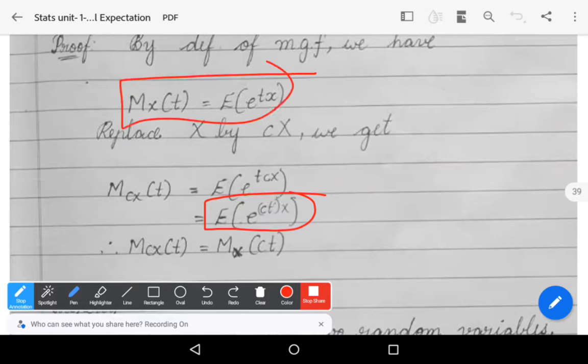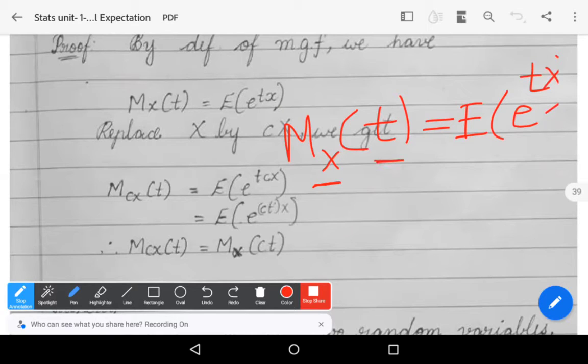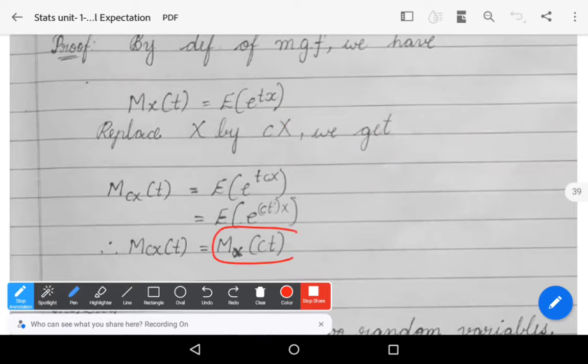Observe this condition. mx of t is equals to expectation of e power tx. So this expectation of e power ctx can be written as mx of ct. That is the required one. So this is nothing but mx of ct. Therefore, mcx of t is equals to mx of ct.